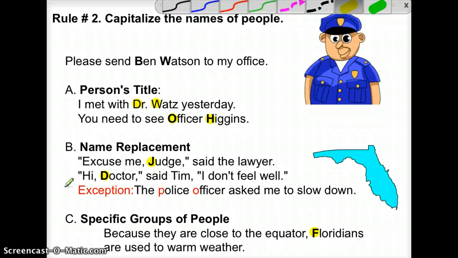a capital D. The last part about names is names of groups of people. So anytime we're talking about a specific group of people, whether it be people from a region, a country, or a state, or even religions, anytime we talk about a specific group of people, they also get a capital letter. You can see the example at the bottom. Because they're close to the equator, Floridians are used to warm weather.